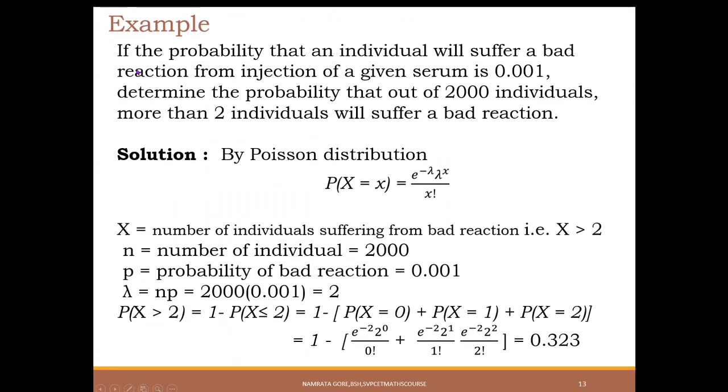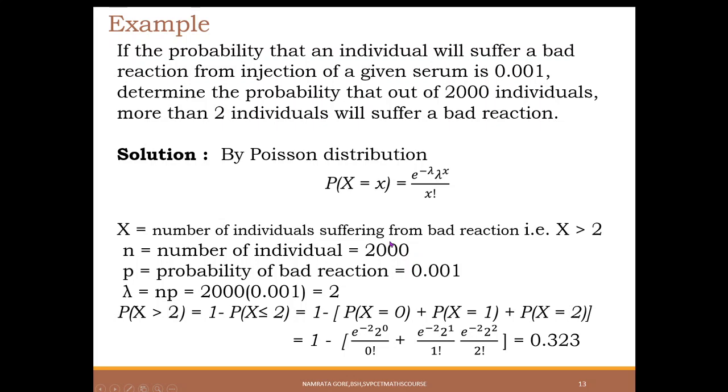Another example wherein the probability that an individual will suffer a bad reaction from injection is 0.001, so probability p is given as 0.001. Determine the probability that out of 2000 individuals, so our trials n is 2000, more than 2 individuals will suffer a bad reaction. So our x, that is random variable, is greater than 2. Now for the sample of 2000, if x is greater than 2, then we would be calculating P of x equal to 3, 4, 5 up to 2000.